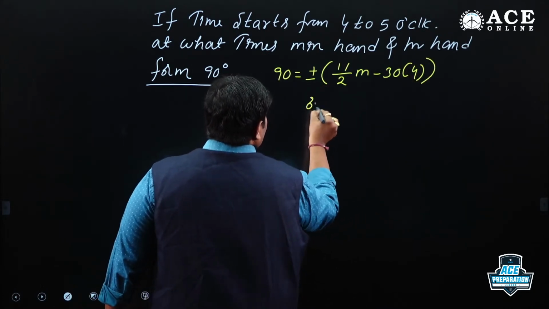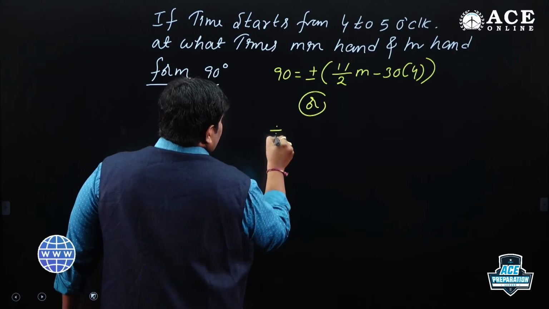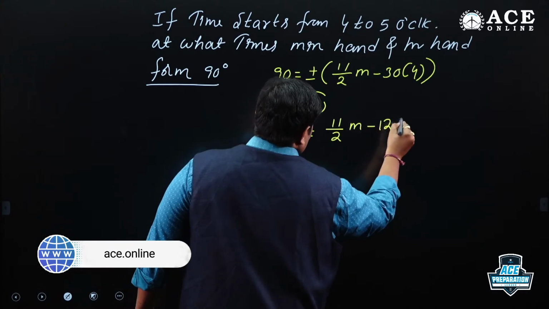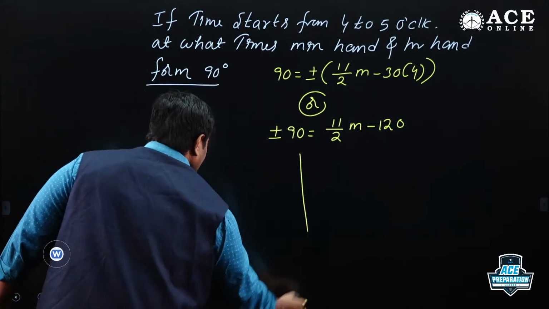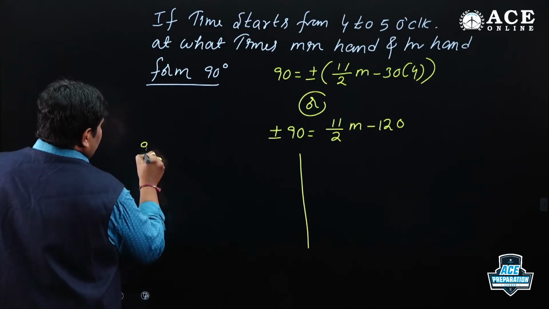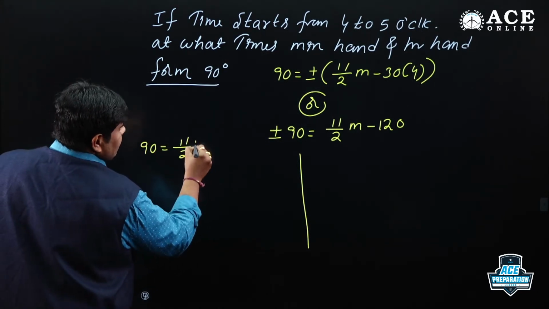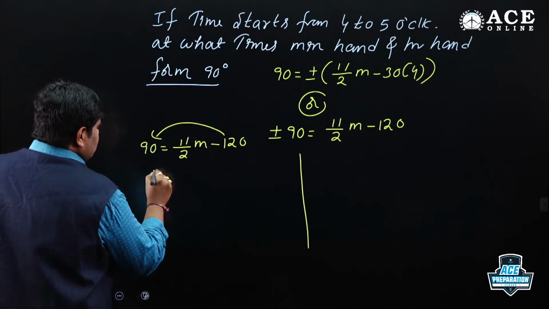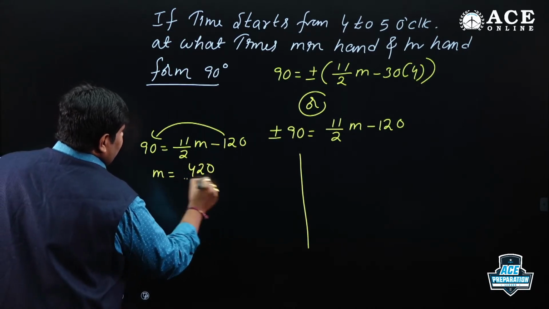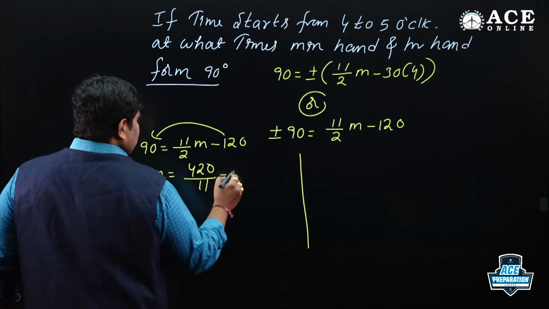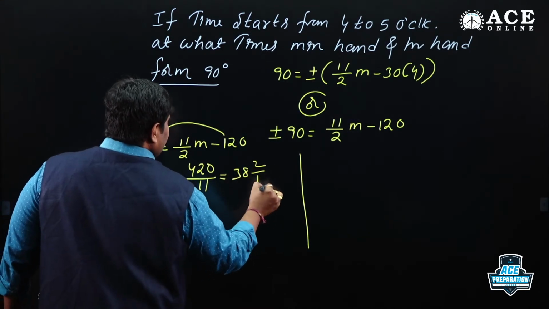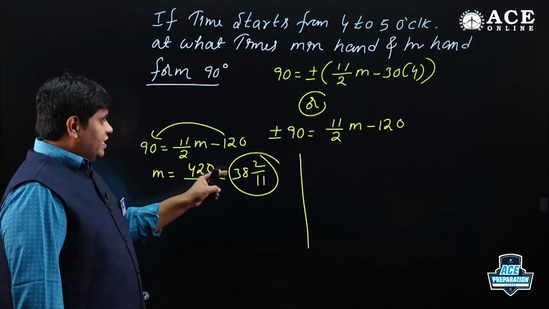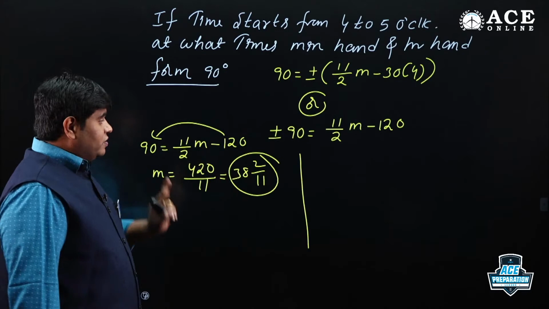But simply for our convenience, bring the plus or minus to the left hand side. So plus or minus 90 is equal to 11 by 2 m minus 120. You take a positive value and a negative value. So plus 90 equals 11 by 2 m minus 120. Then 210 and 420. So m is equal to 420 by 11. 11 threes are 33, 90 minus 88, remainder 2. 38 2 by 11 is the answer.